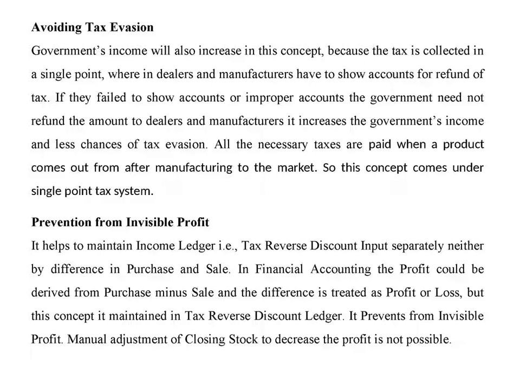Prevention from invisible profit. It helps to maintain an income ledger, that is, tax reverse discount input, separately, not by the difference in purchase and sale. In financial accounting, the profit is derived from purchase minus sale, and the difference is treated as profit or loss. But in this concept, it is maintained in the tax reverse discount ledger. It prevents invisible profit. Manually adjusting the closing stock to decrease the profit is also not possible in my concept.